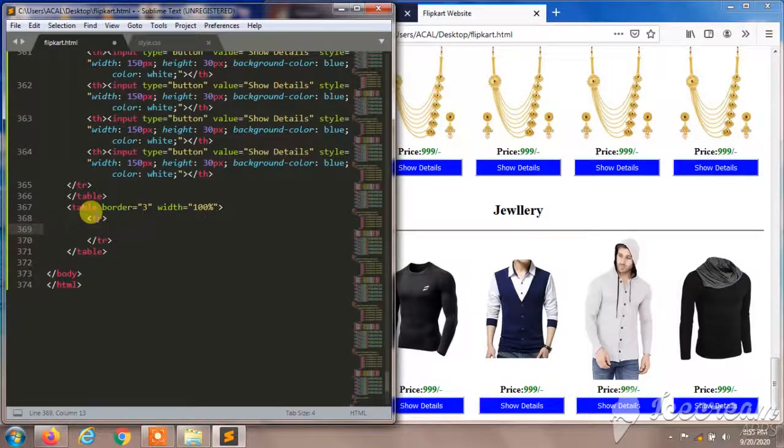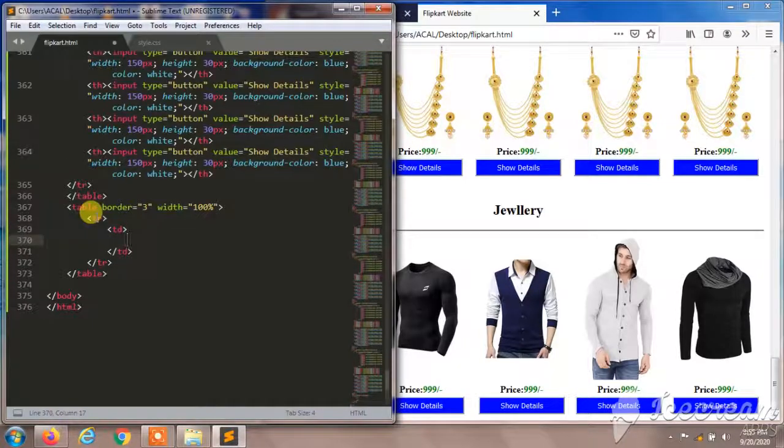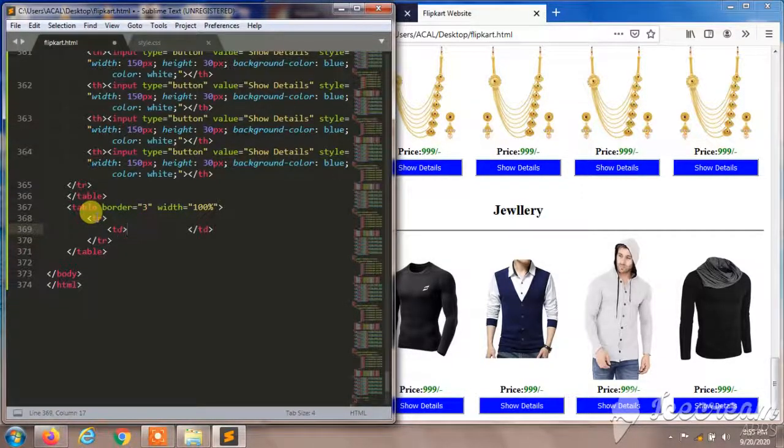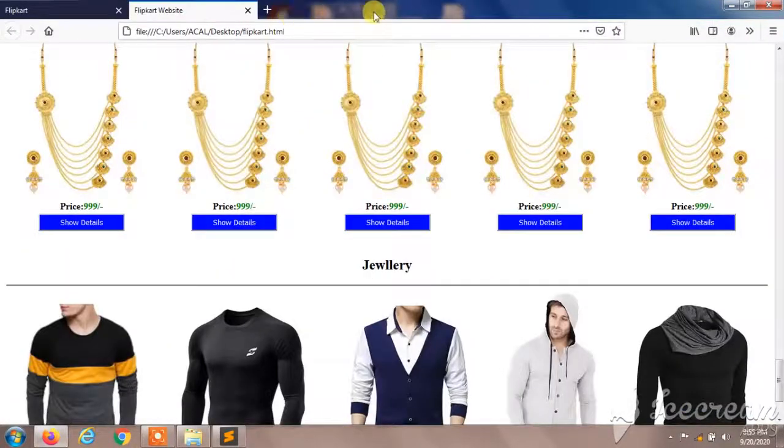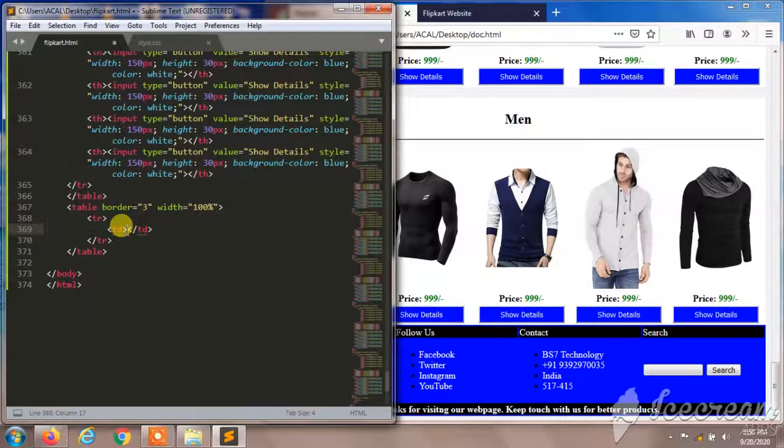So I'll create tr and I'll create td here, td, enter, and in the td I'll give quick links. Let's see what the headings were. It was quick links, followers, contact and search. So I'll give here quick links,